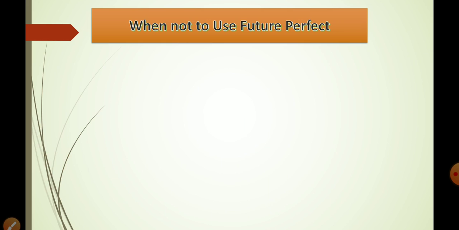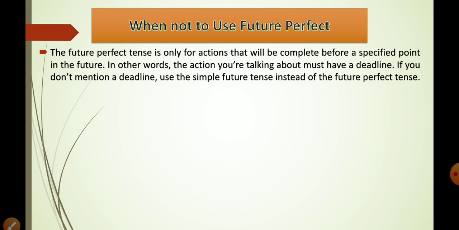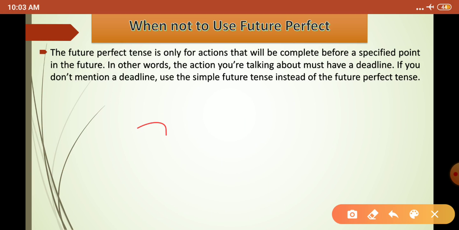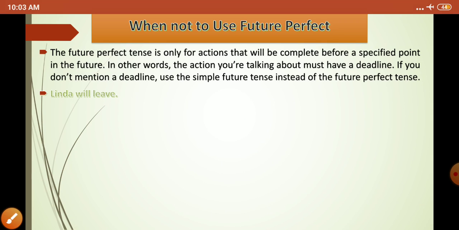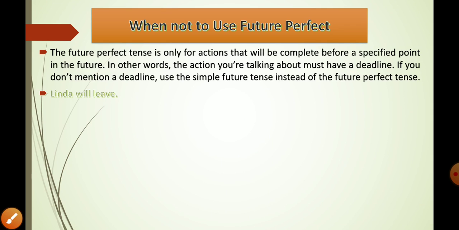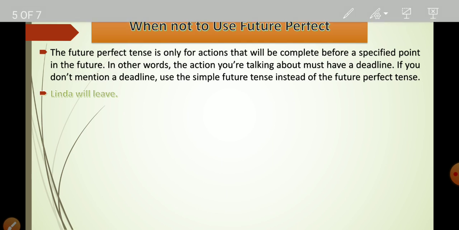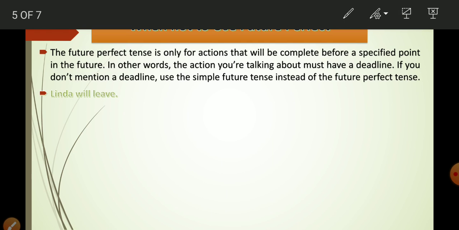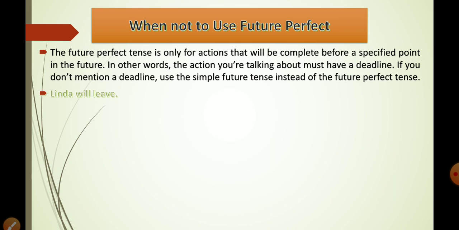So when not to use the future perfect tense? The future perfect tense is only for actions that will be completed before a specific point in the future, right? From now and before. In other words, the action you are talking about must have a deadline, and before that deadline, the action should be completed. If you don't mention a deadline, use the simple future tense instead of the future perfect tense. It is completely clear when not to use it. If you do not have a deadline, then you do not need the future perfect tense. But if you have a deadline, you can surely use it, right?